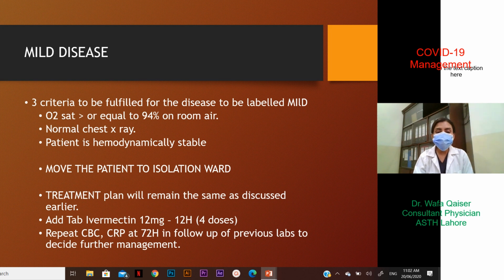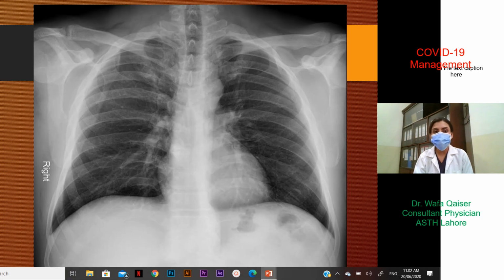We need to repeat his labs, mainly CBC and CRP, at 72 hours in follow-up of the previous labs to decide further management. So three important points. One, the medication needs to be adjusted. Two, the investigations will be repeated at 72-hour intervals. Third, the patient will be in isolation, and this is the mild category.